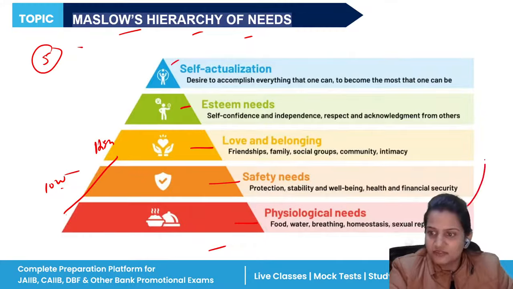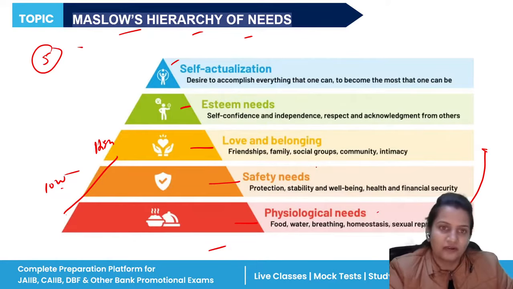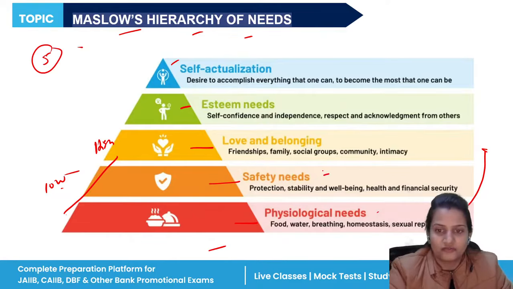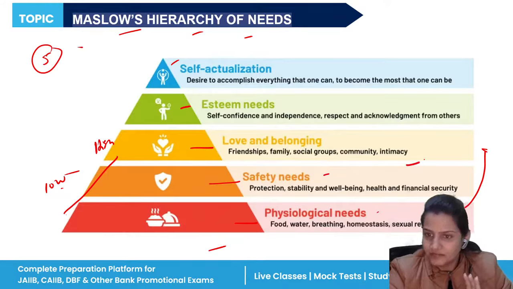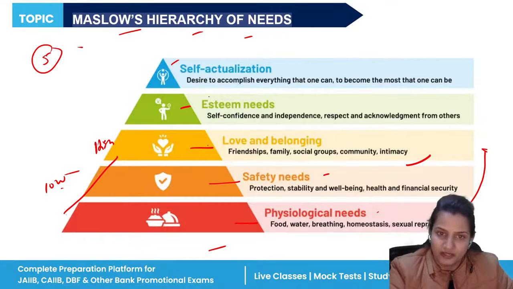As the person moves ahead, his level of needs gets fulfilled. A person's basic level of need is food, water, shelter. If this need is fulfilled, then the person moves to the next need. Now, I want a secure job, I want stability. Then he or she fulfills safety level needs. After I have a good job, health insurance, and good security, now I want my own family, my own social group, my own community. So love and belonging is the third level of need.